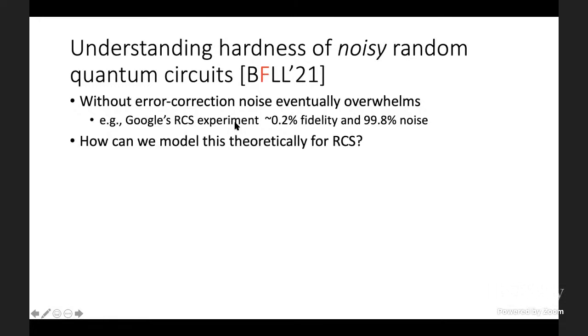And so, there's this really interesting question, which is how can we model this sort of uncorrected near-term noise from a theoretical standpoint for random quantum circuits? Well, one way to do this is by considering a fixed physical noise model.